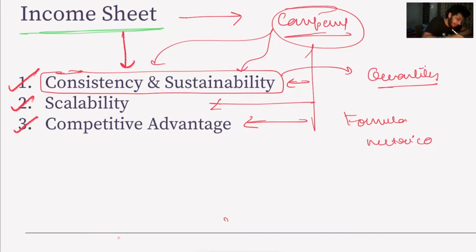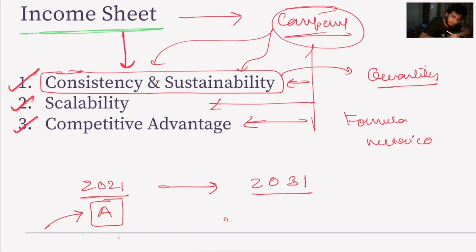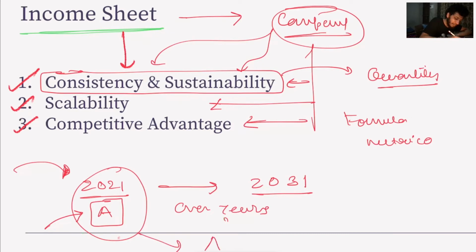What I mean by this, let's say today is 2021, right? And this is our company which we will be inspecting, company A. So I want to know whether this company will sustain in 2031 or not. So I want to invest something. I want to invest in a company which will sustain over years. I don't want to invest in anything which exists today and tomorrow there is no trace of it. I don't want that, right? So it should be consistent and sustainable.